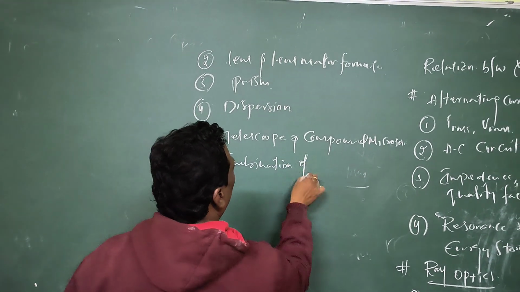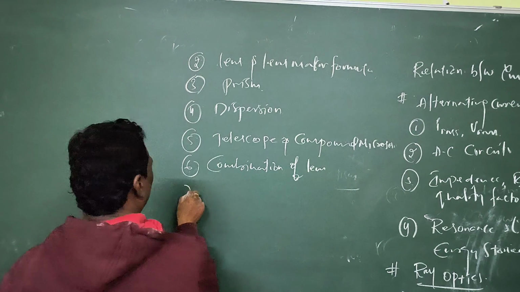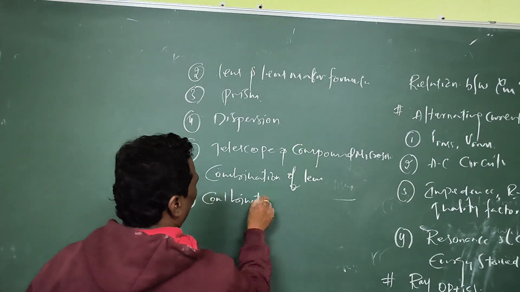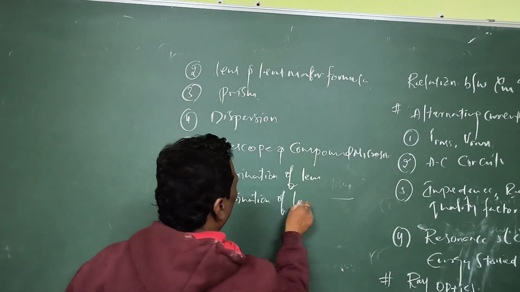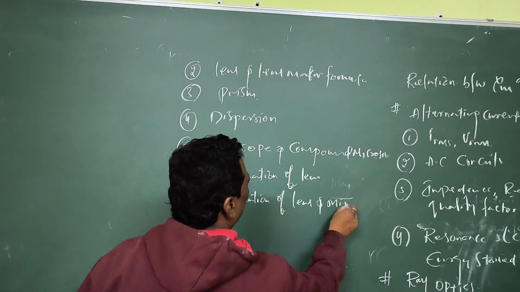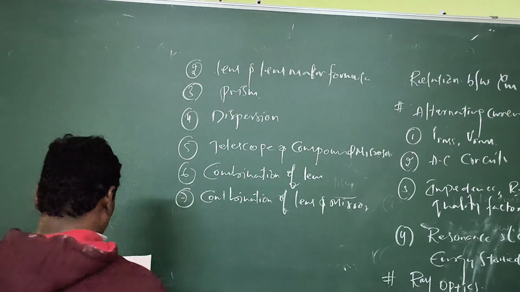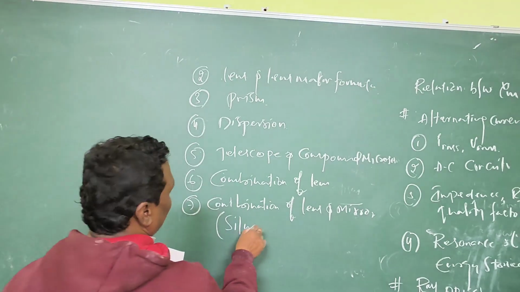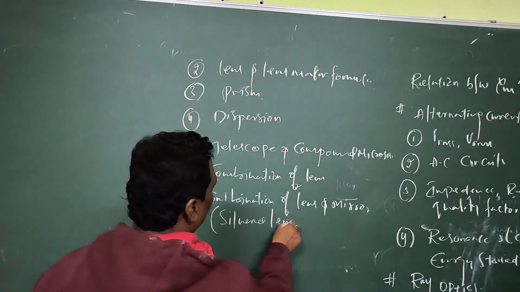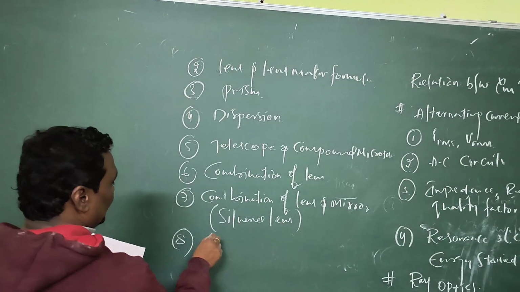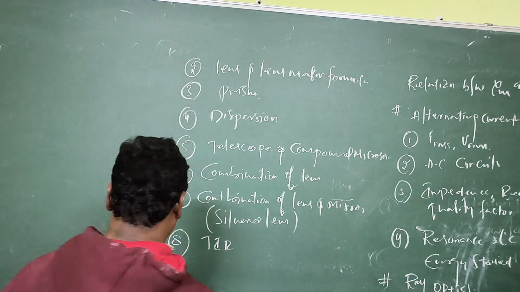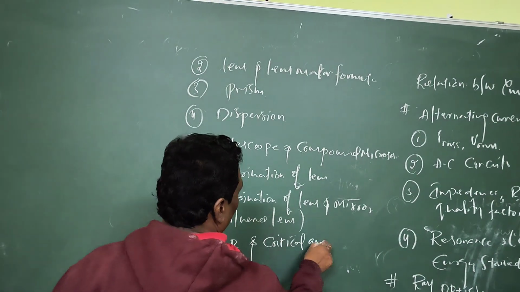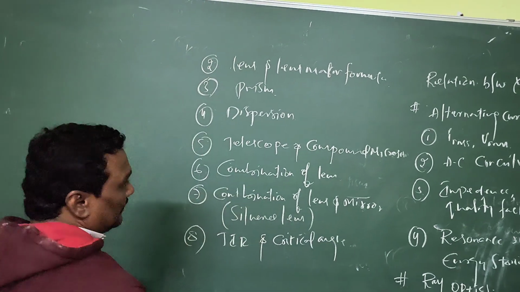Combination of lens. And the seventh one is combination of lens and mirror. Combination of lens and mirror is nothing but silvered lens, and it is a very important topic. Next one is TIR, that is total internal reflection. So TIR at critical angle, you can write. This is about the ray optics.